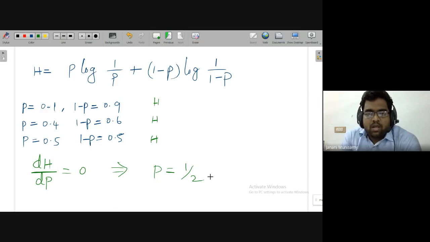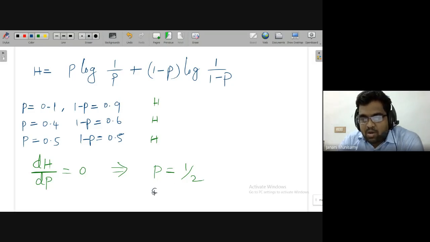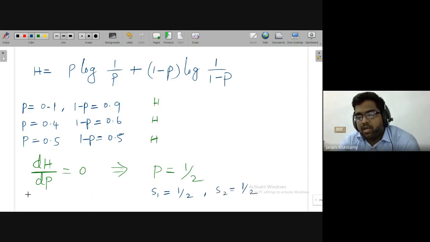That means entropy is maximum if the symbols are equiprobable. So what we are understanding here, P is 1 by 2, that means symbol 1 probability is 1 by 2. Symbol 2 is also having the same probability. That means entropy is maximum if the symbols are equiprobable.